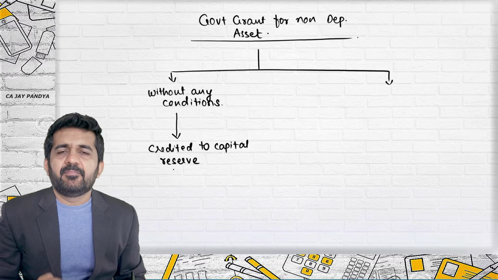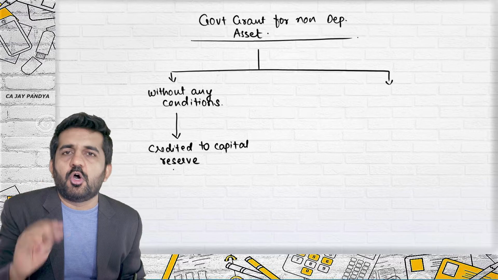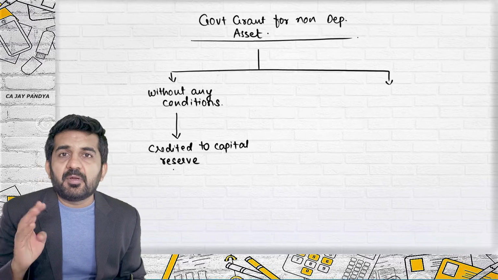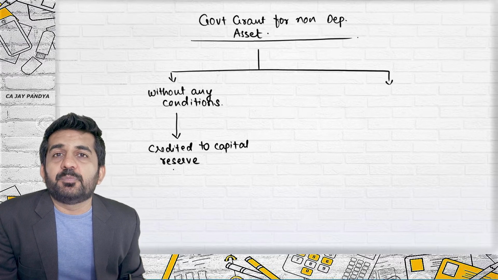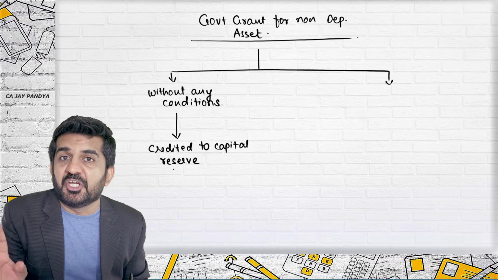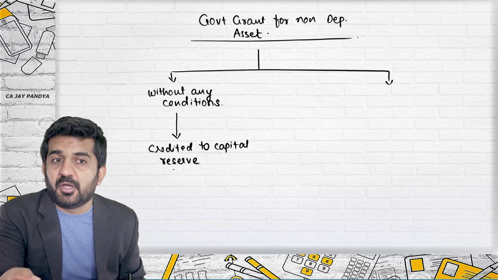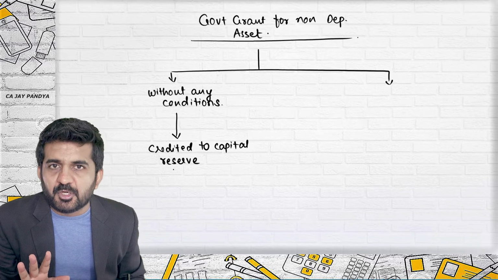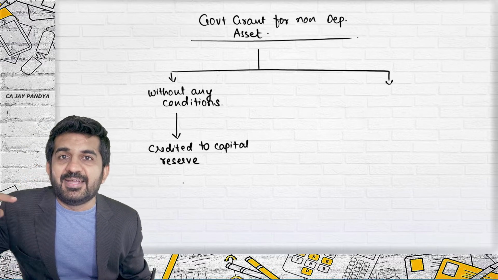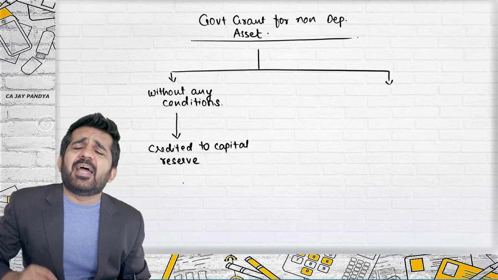Try to understand. I am having capacity and machinery to install an oxygen plant right now. Right now, oxygen is in scarcity. Government says we will give you a land worth rupees 1 crore free of cost, without any condition. They are not giving me a condition that you should install the oxygen plant over here. I can directly debit land account, credit capital reserve.